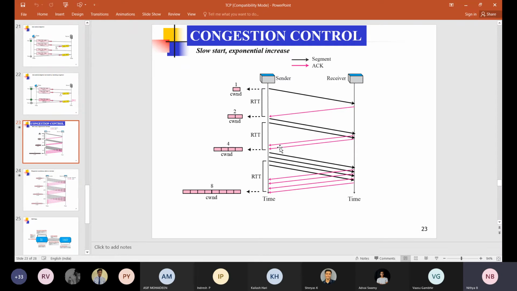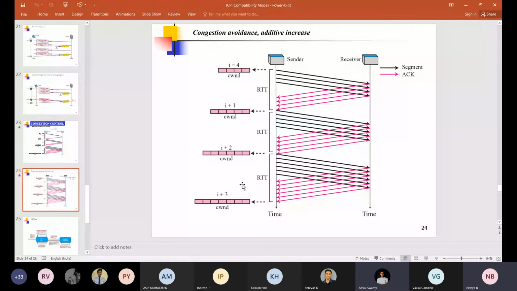We have to count the number of acknowledgements. Yes, ma'am. I'm asking about the next one, ma'am. What is the parameter out here? Which parameter? Like the increment parameter. It is a congestion window. So here I is taken for example. No, I'm saying that there we incremented by considering the number of packets, the number of acknowledgements. Yes, here, number of acknowledgements. Sorry. Here, ma'am, what are we doing? What does that 1 to signify?